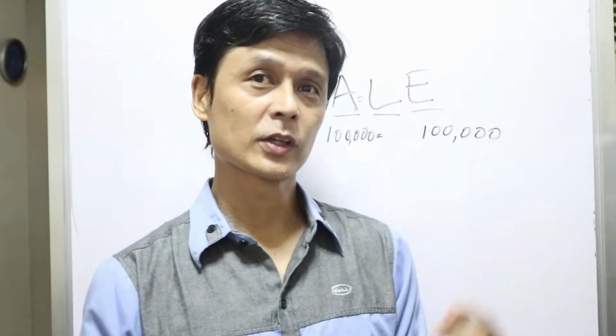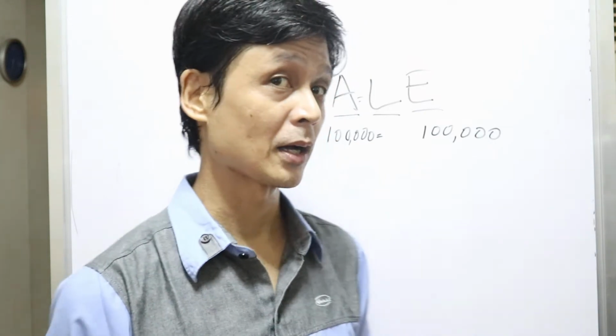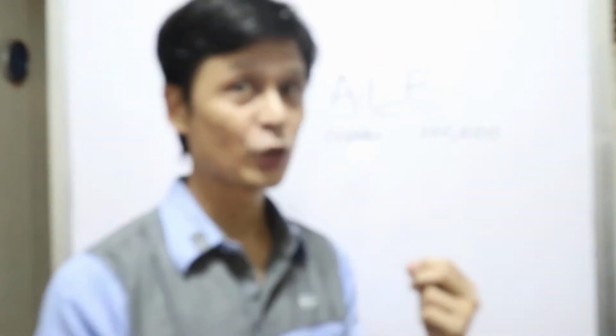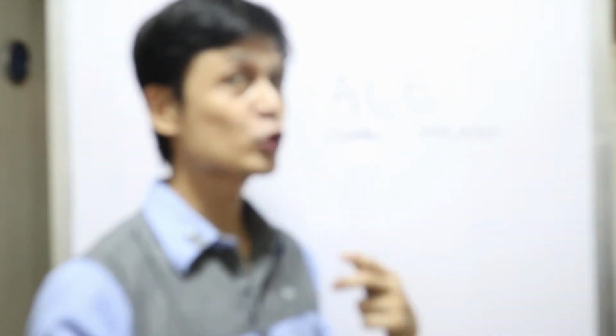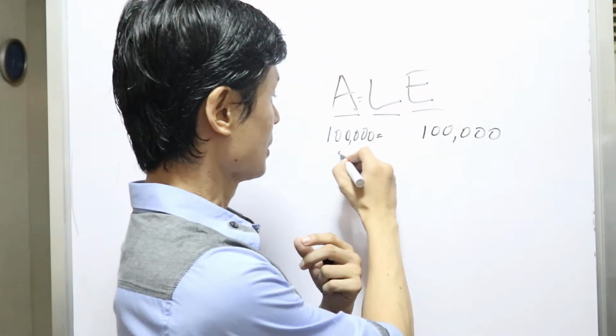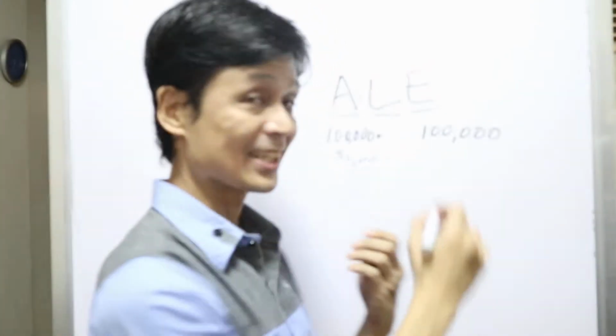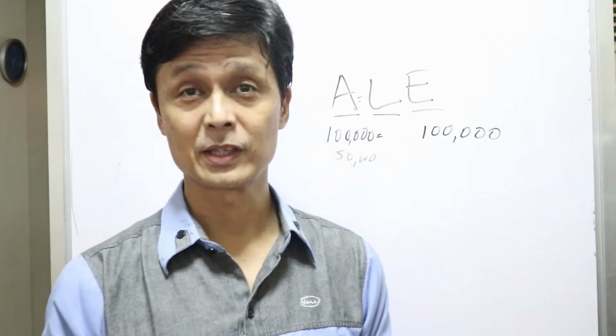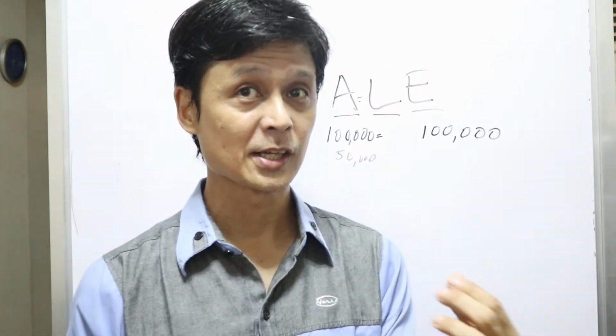Now let's say, for example, that 100,000 is not enough to run a business, and you have no other source but to borrow from somewhere else. Let's say you borrow from a bank. Now the bank lent you 50,000 for that. So your cash also increases. Therefore your assets also increase by 50,000 in the form of the proceeds that you receive from the bank.